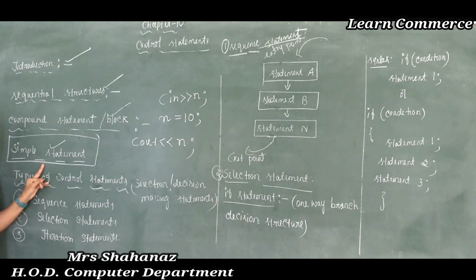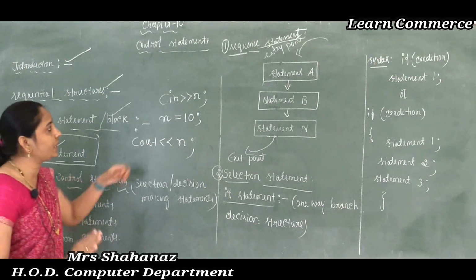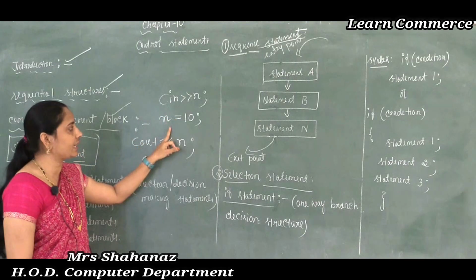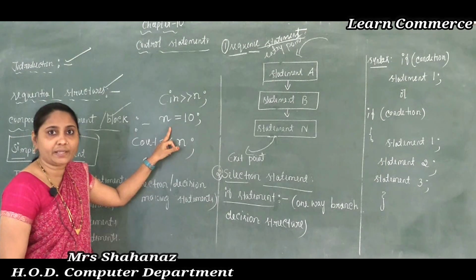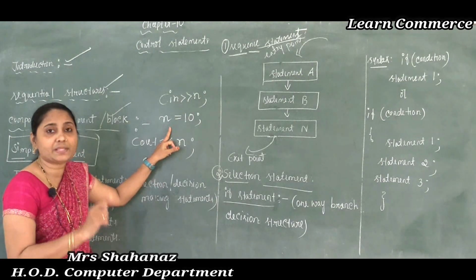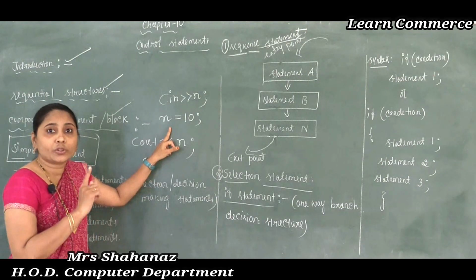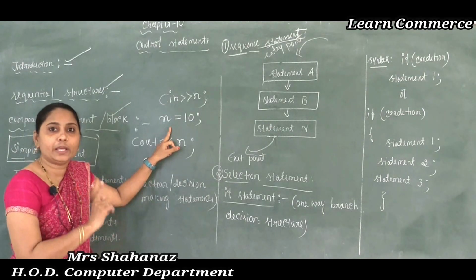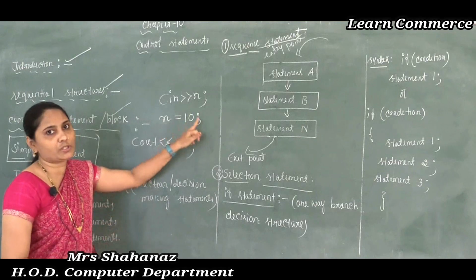So did you understand? Here I have given an example for all three. First one is the input statement, second one is the assignment statement. As we know, assignment means the equal sign operator. So here we are assigning some value to the variable by using the equal sign. So n value is equal to 10 here.